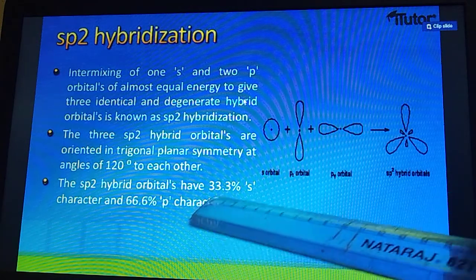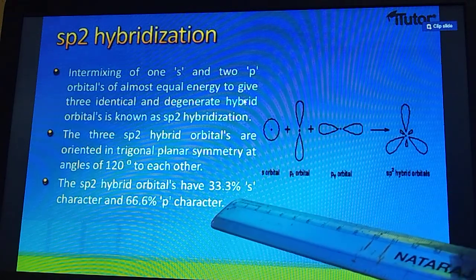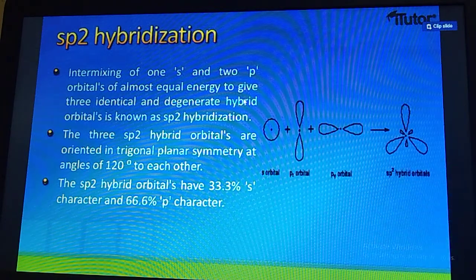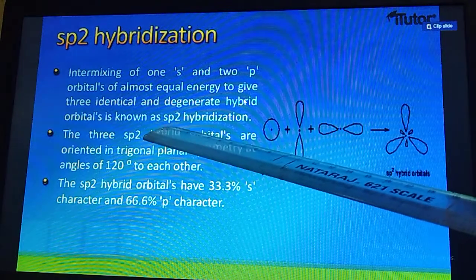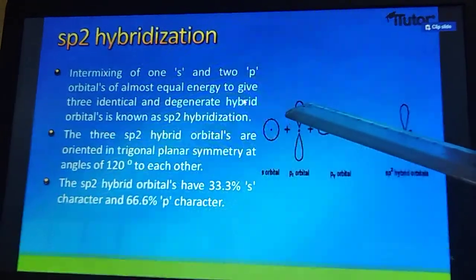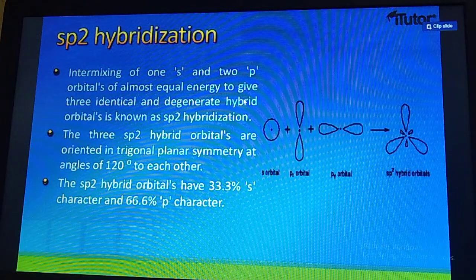How much percentage s character do the sp2 hybrid orbitals have, students? 33% s character and 66% p character. How are you calculating, students? The total number of orbitals is 3. sp2 means 1s and 2p, so 1 by 3 into 100. Let us come to the board, students.